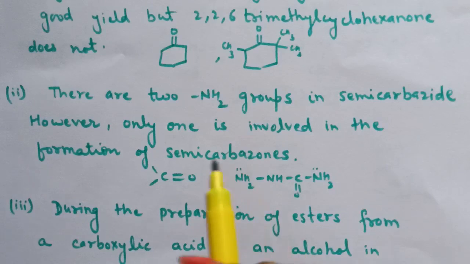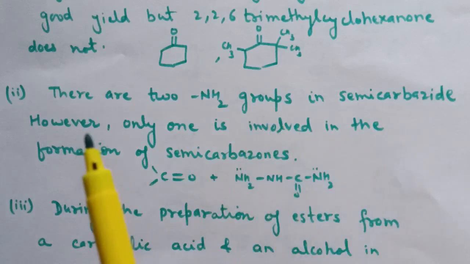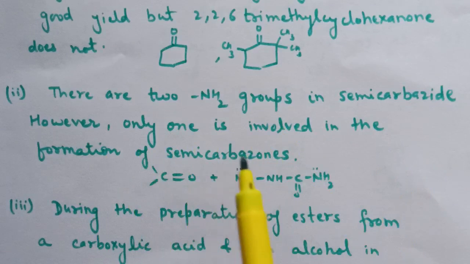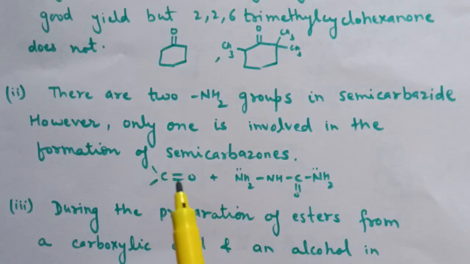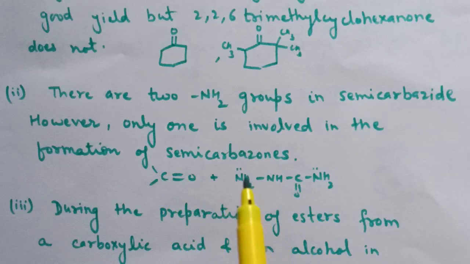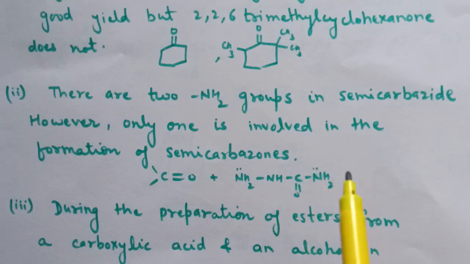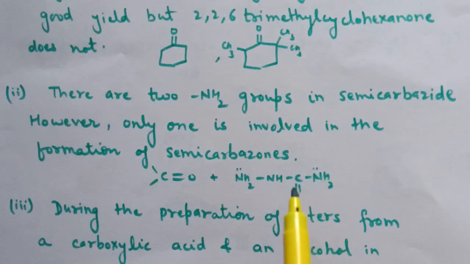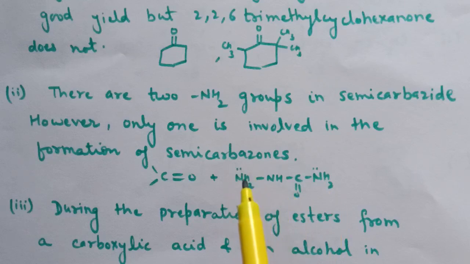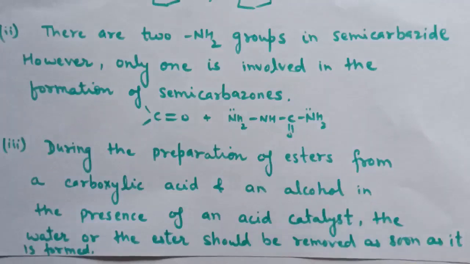Next question is, there are two NH2 groups in semicarbazide. However, only one is involved in the formation of semicarbazone. Here is the reaction of carbonyl group with semicarbazide. Now here two NH2 groups are present, but only this NH2 is involved in the formation of semicarbazone, because this nitrogen is involved in the resonance with this carbonyl group, and therefore these lone pairs are not available for the attack on the carbonyl carbon. That is why only this nitrogen is involved in the formation of semicarbazones.